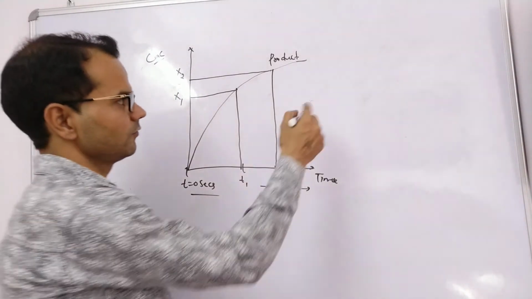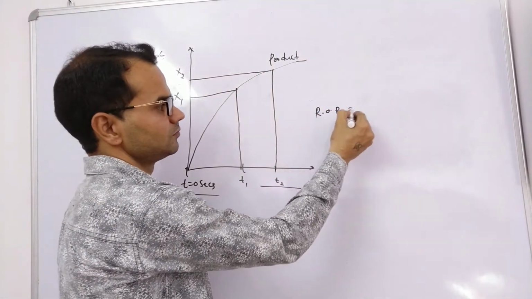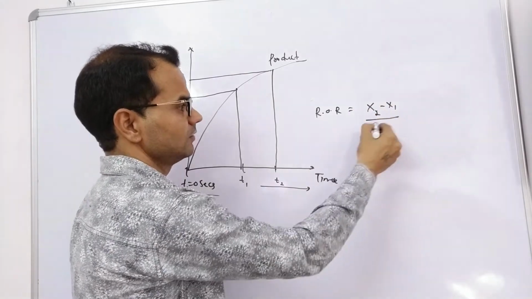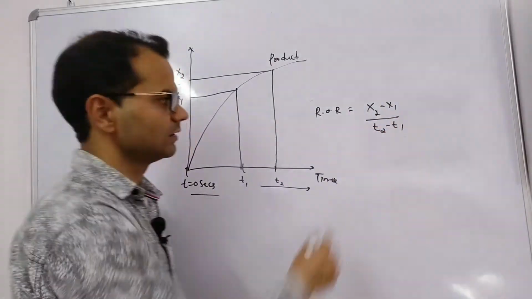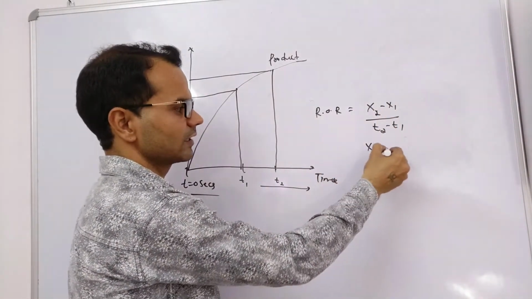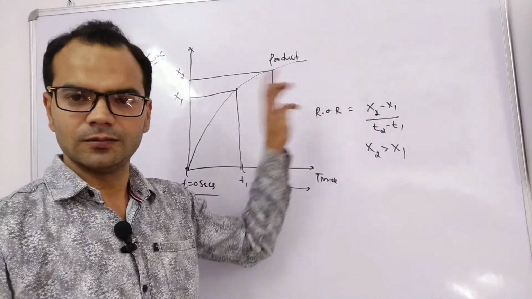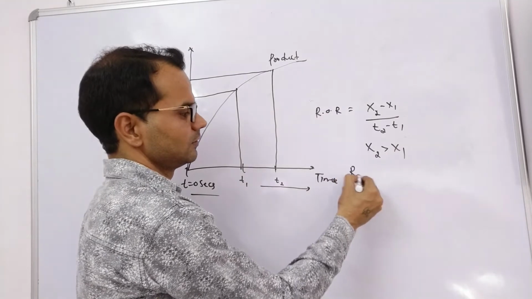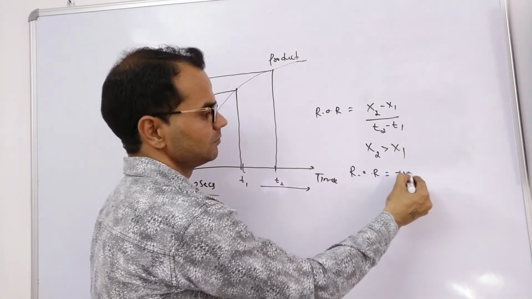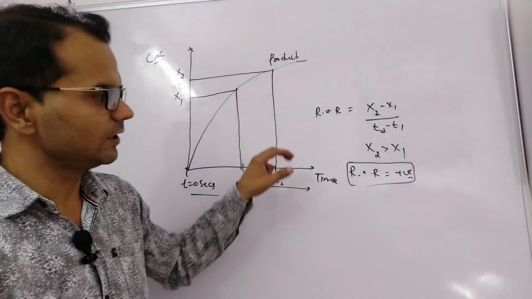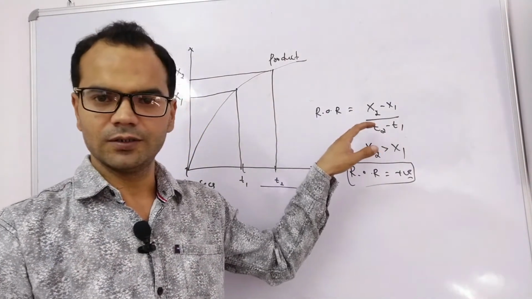So the rate of reaction for the product is x2 minus x1 divided by t2 minus t1. As we can see from the graph, x2 is greater than x1, so the overall value will still be positive. So we don't need to put a negative sign for a product.